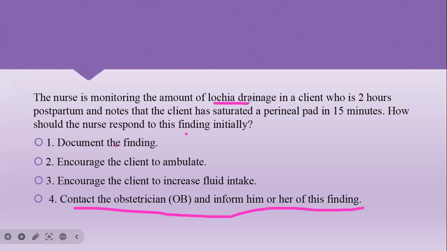So let's talk about the lochia. We have various types of lochia. Lochia rubra usually lasts approximately 1 to 3 or 4 days. Then we have lochia serosa, from 4 to 9 days.